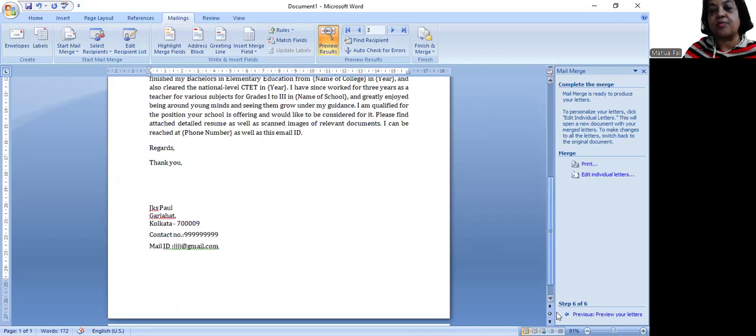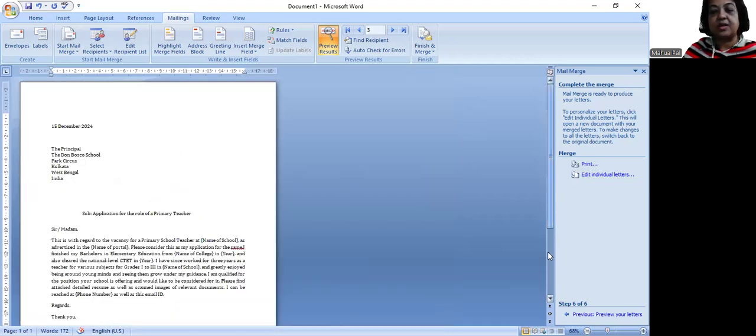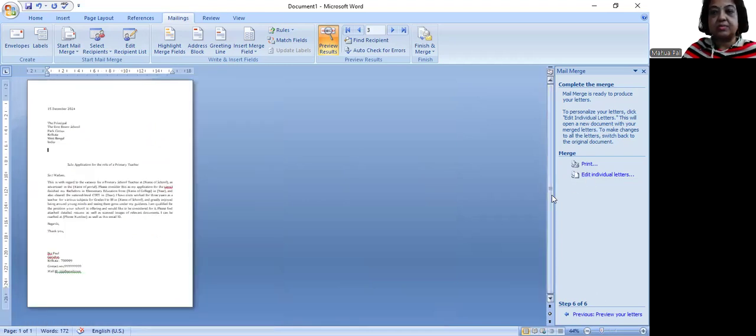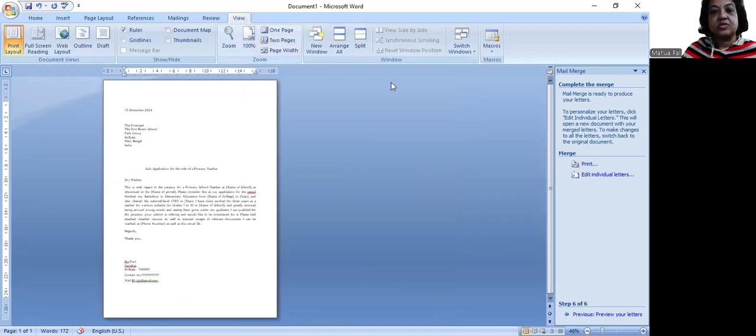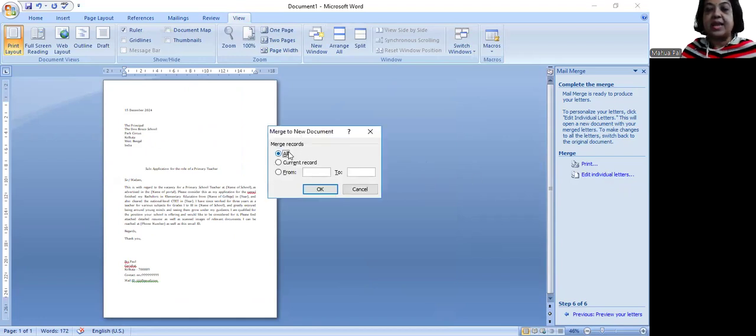Remember, this is a one-page document. I'm just showing you, this is not a multiple page document with the content written only once. I'm just zooming it so it can be visible. This is just a one-page document. If I go for view 2 pages, there is actually only one page. But now if I go for edit individual letters and I'm going for all, then in a new document all 6 records will be coming in 6 different pages in the format of a letter. Let's see. I just go for OK.